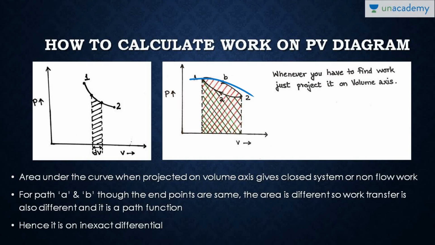There are two processes, A and B. You have to calculate the work transfer in A as well as in B. Do you think this work transfer will be the same? No, because if you project the B curve on the volume axis, the red hashed area is the work transfer. If you project the A process on the volume axis, you will get the area marked as green. So do you think these two hashed areas are the same?